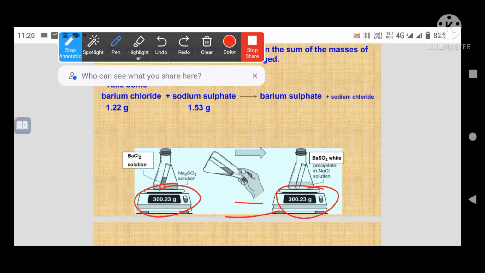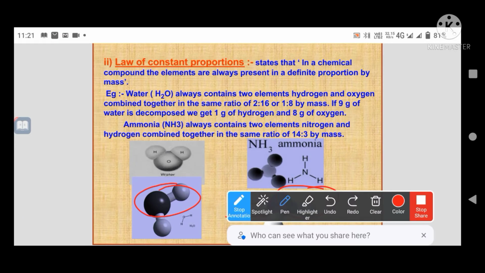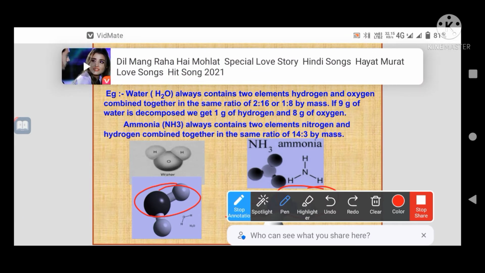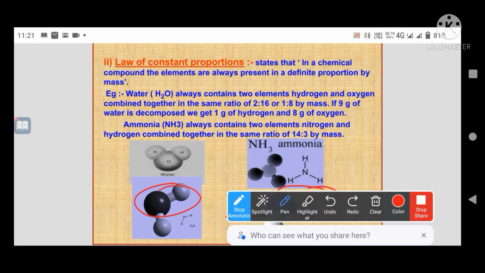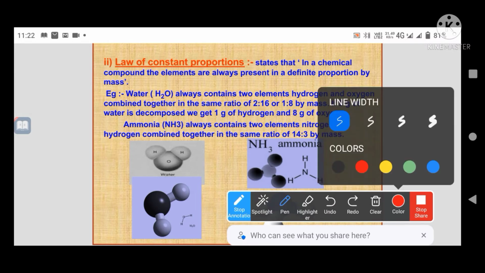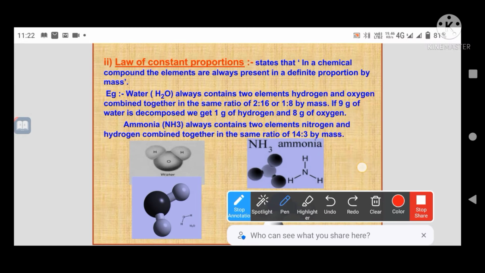The second point is regarding proportion, and that is called the law of constant proportion. What is the law of constant proportion?